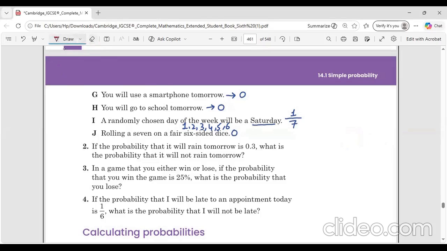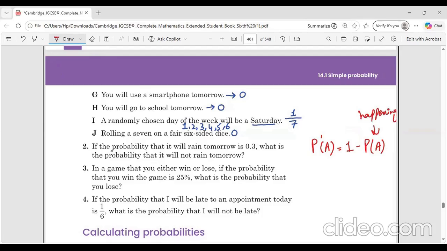Here the space is a bit less, but if I write this down, the probability of an event not happening can be represented by P dash A, and you simply subtract the happening probability from 1. Clear?